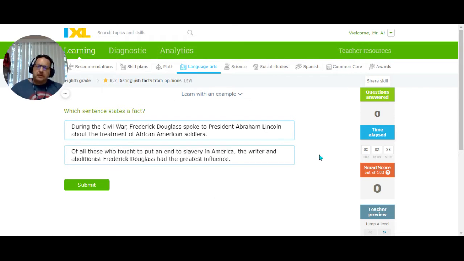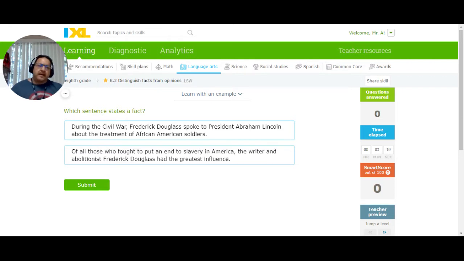An opinion is anything that cannot be verified through objective evidence. What does that mean? It means if it says something that cannot be observed through the five senses or cannot be proven through documentary evidence, like some kind of proof that it happens, then it's probably not a fact. It's probably an opinion.